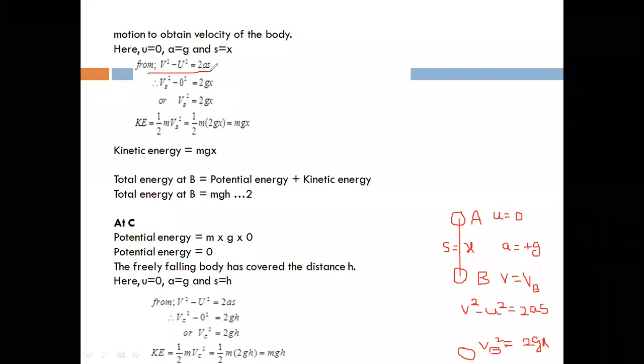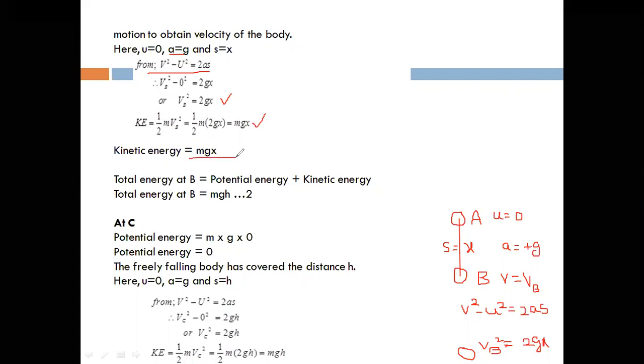From the equation v square minus u square equal to 2ax, v is the velocity at B, the final velocity vb. vb square minus 0 square equal to 2a, with a equal to g. So vb square equal to 2gx. This is what I derived here. So vb square equal to 2gx, and the kinetic energy, half m vb square, is mgx.